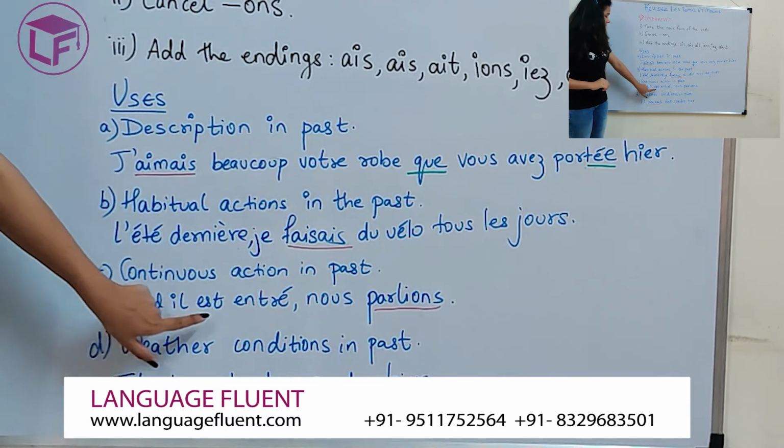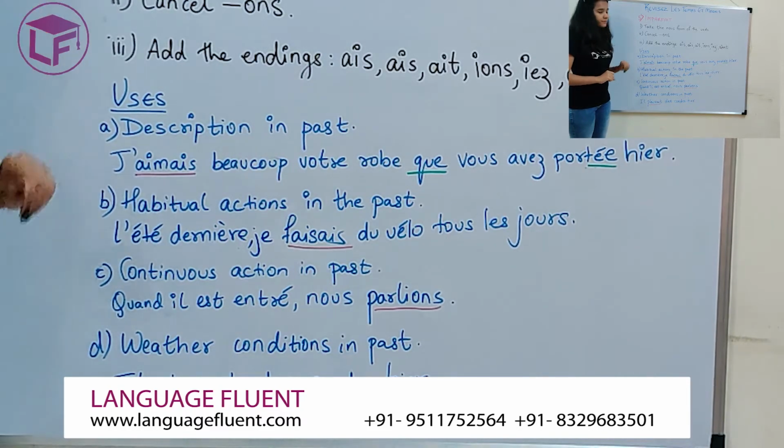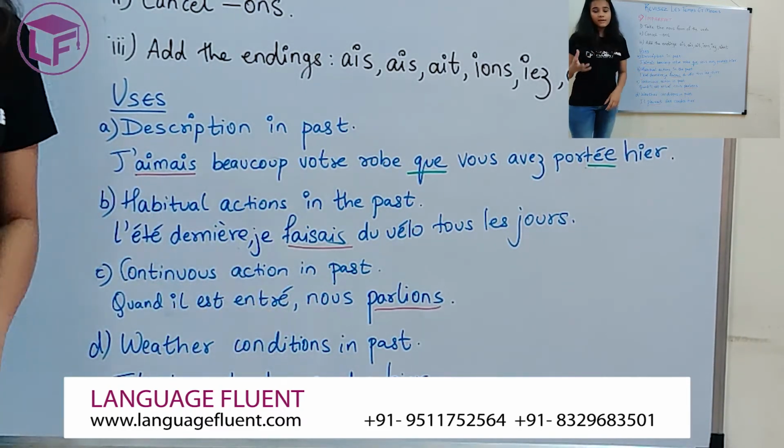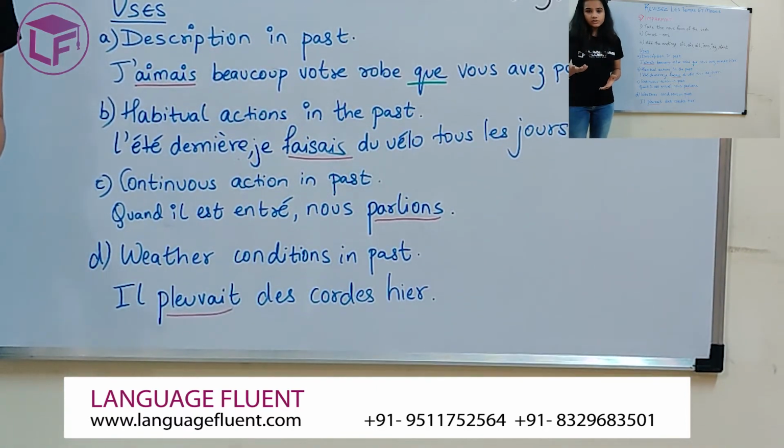I have used passé composé here because the action is over, it's complete. But my second action of talking is not over. We don't know whether the action has been completed or not in the past. Hence, I am using my imparfait here. Parlions is the imparfait form of the verb parler.